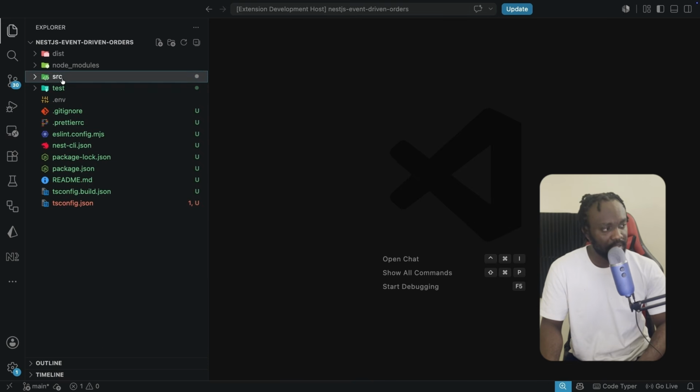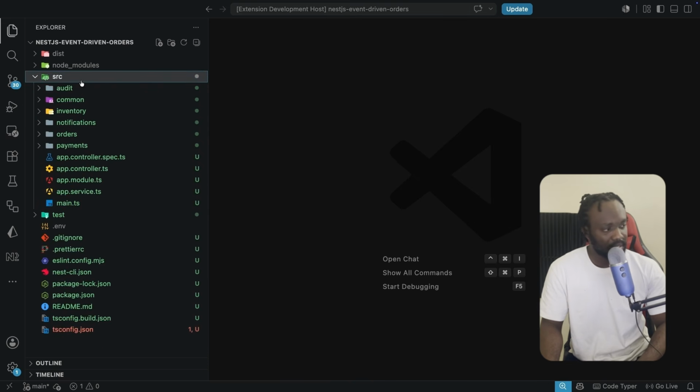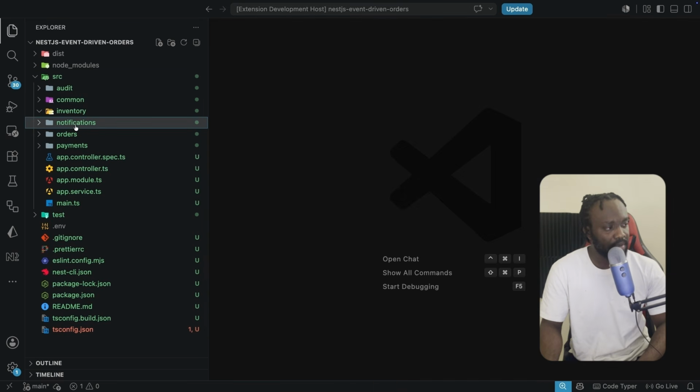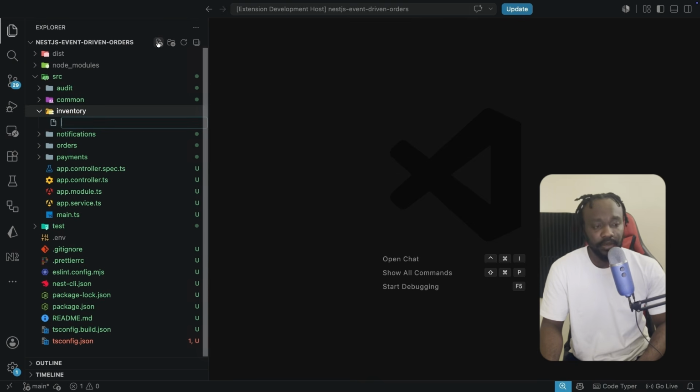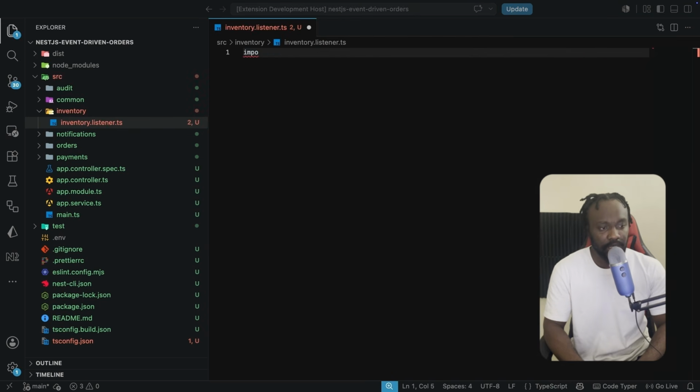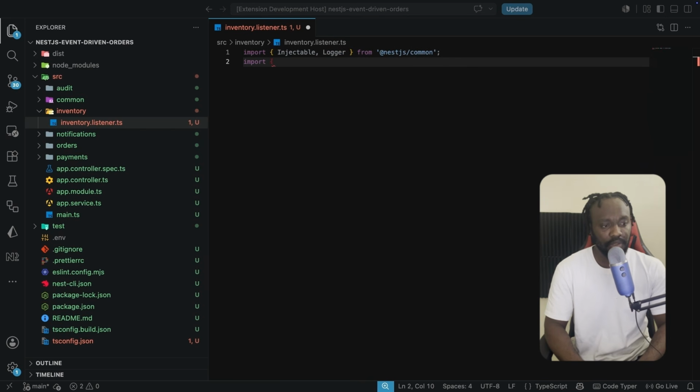Here we're going to create a new file in the inventory folder, and we're going to delete this .gitkeep that we have here. We'll create the inventory listener so that we can listen to the order created event and do some inventory logic, and the same for the notification. I'm going to start by importing Injectable and Logger from NestJS common. We also want to bring in the OnEvent decorator, which helps us listen to specific events.